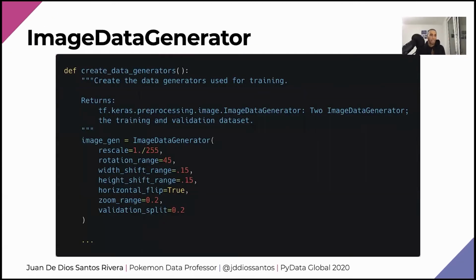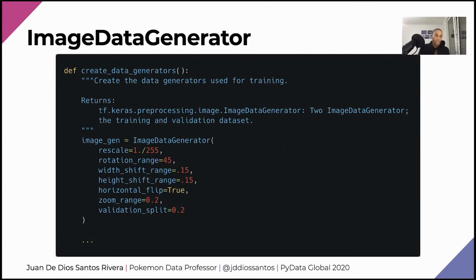Now, this is my image data generator. And before you start to take some screenshots, just relax and enjoy, because at the very end of the presentation, I'm going to show you a link to my GitHub repo where I have all the code. So it's nice, just enjoy for now.